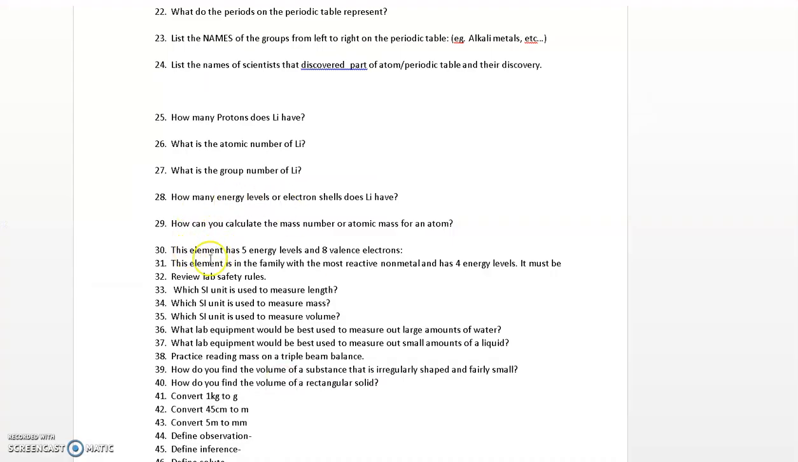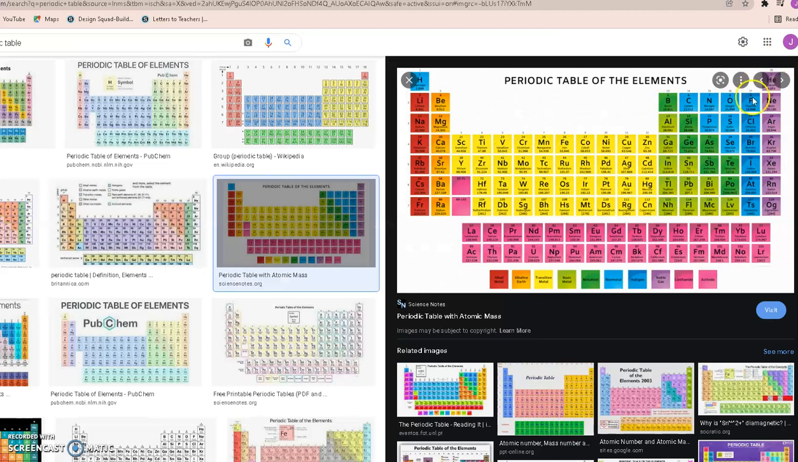Let's go to the next one. This element is in the family with the most reactive nonmetals and has 4 energy levels. It must be what? The most reactive nonmetals are the halogens, or group 7A. And 4 energy levels is 1, 2, 3, 4. In the halogens is this element right here, which is bromine. Okay?